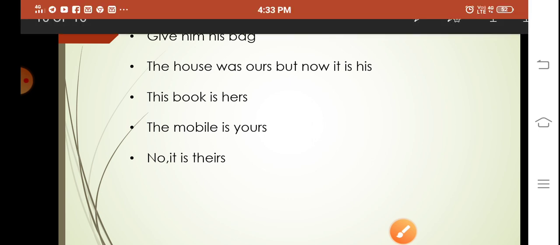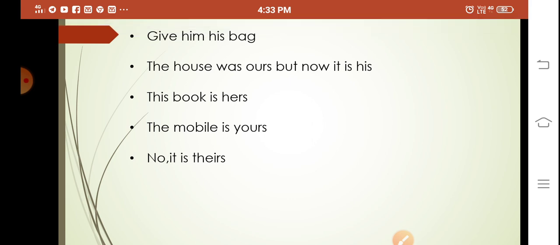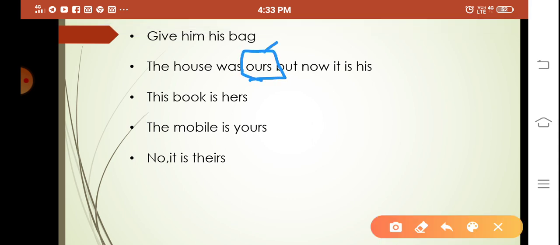Next, the house was ours, but now it is his. Here it is an independent personal pronoun. So ours means it belongs to us, and his means it belongs to him. The book is hers. The mobile is yours. Yours means it belongs to you, used independently.